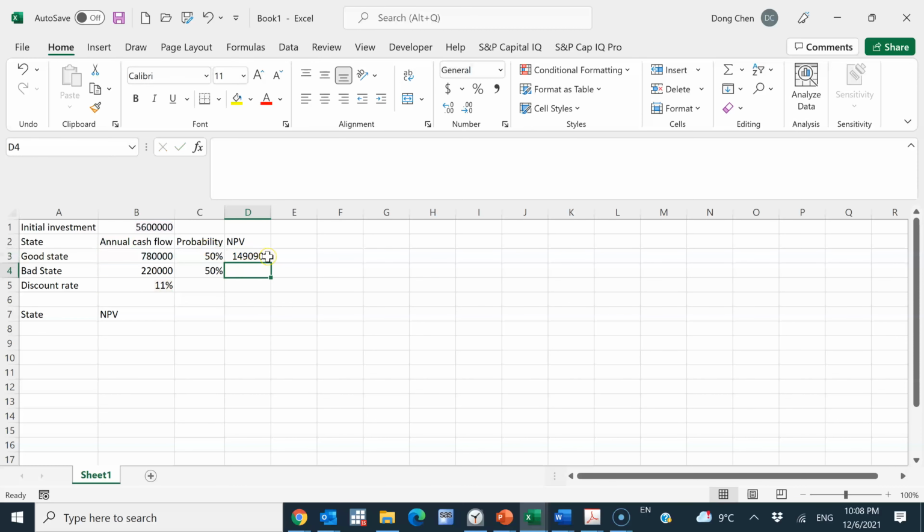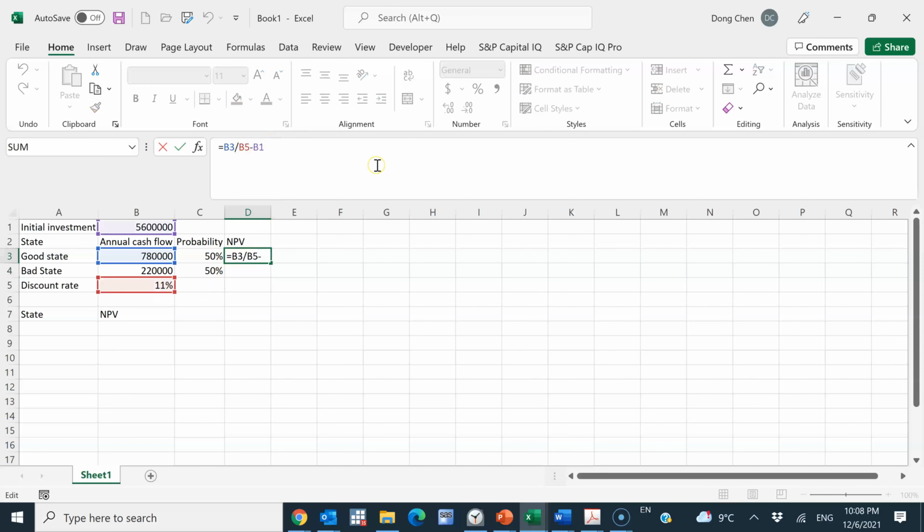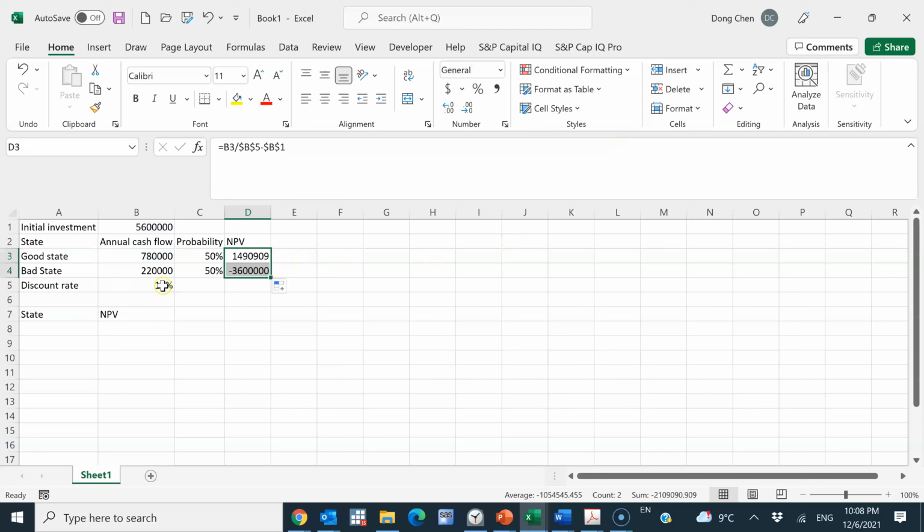So that's basically my NPV under the good state. And I do want to fix the cell value for the discount rate, and also fix the cell value for the initial investment. And now I want to drag the cell to the other state, the bad state, and you can see that this automatically gives me the NPV under the bad state, which is B4, the annual cash flow, divided by $B$5, which is the discount rate, minus $B$1, which is the initial investment.